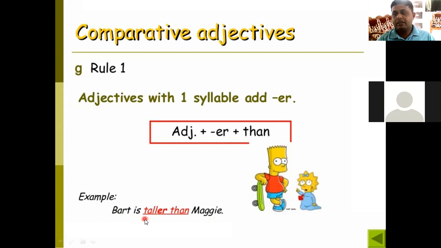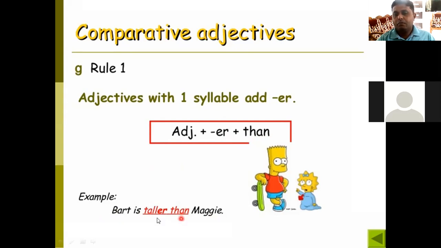There is a comparison between two people, Bart and Maggie. So the adjective is tall. Then tall is attached with an affix, which we call a suffix, that is er. Then we have to add than.